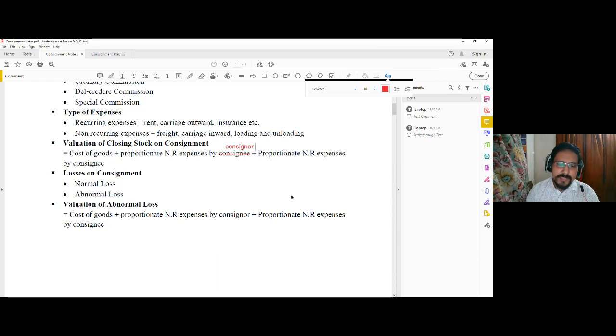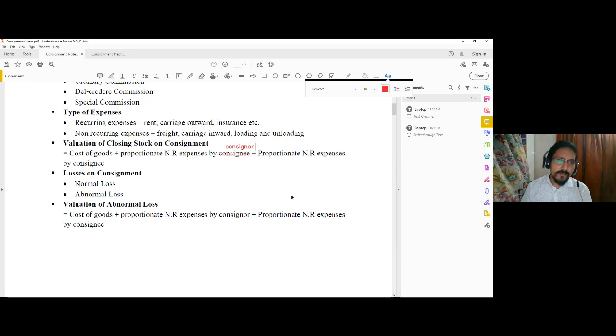That is, for normal loss, actually we do not assign any cost. How then will it be treated? It will be totally ignored. That is, the cost of the normal loss will not be accounted. However, this normal loss will be absorbed by the good units. That means you will only reduce the normal loss units from your total units, and the remaining units will now share the total cost. So in that way, the good units will absorb the cost of the normal loss.